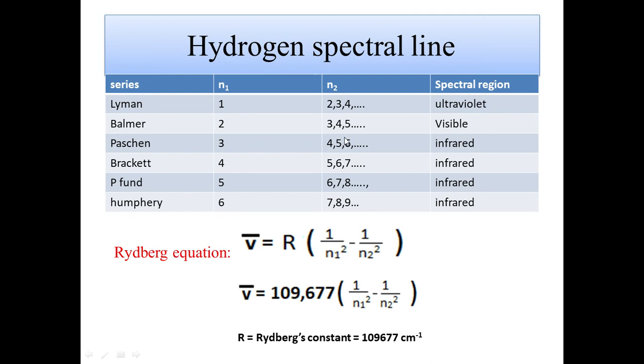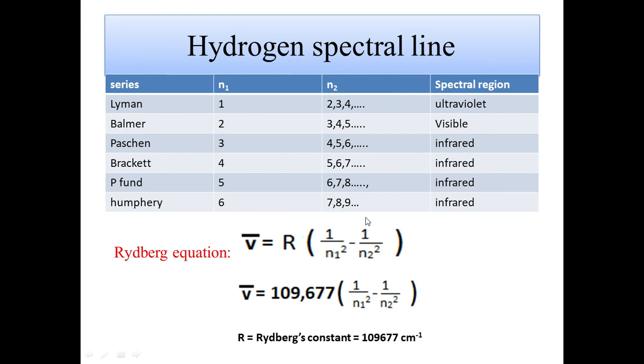Next, on studying these hydrogen spectra, Rydberg came to a conclusion and gave a formula here. You can see here the calculation of wave number, which is represented by nu bar. So the wave number is equal to R times (1 by n1 square minus 1 by n2 square). n1 is the destination shell. n2 is the starting shell. That means the electron should transition from n2 to n1, that means from a higher energy level to a lower energy level.